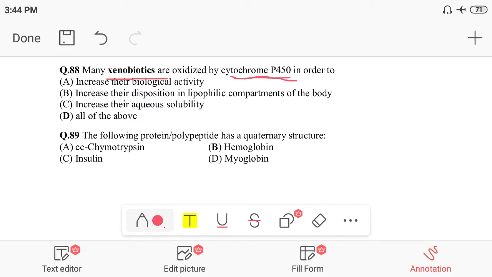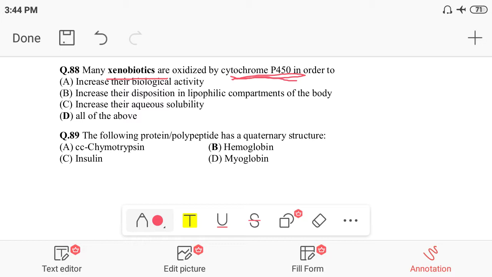Cytochrome 450, as we have discussed previously in the oxidative phosphorylation question, takes place in mitochondria, in which ADP is converted into ATP. So that is cytochrome 450, and it acts on xenobiotics. So it is telling us that this oxidation of xenobiotics by cytochrome 450 can be done by increasing their biological activity.